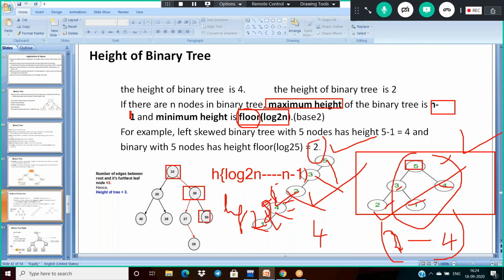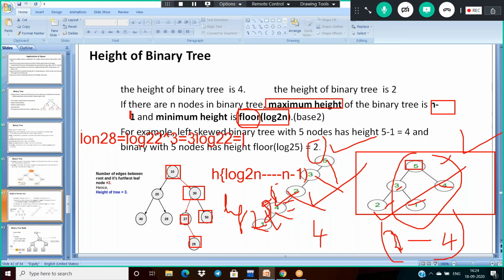And what about this case here? 1, 2, 3, 4, 5, and 8. So totally 8 nodes. Log 8 base 2 is indirectly log of 2 power 3, which is 3 log 2 base 2.